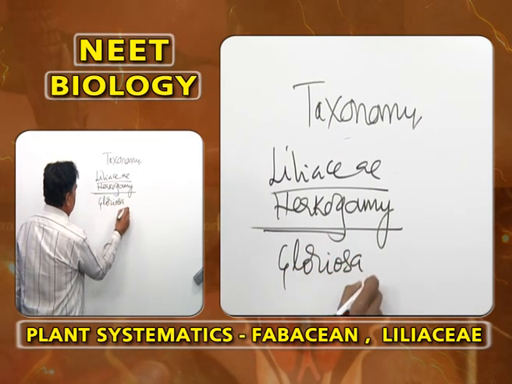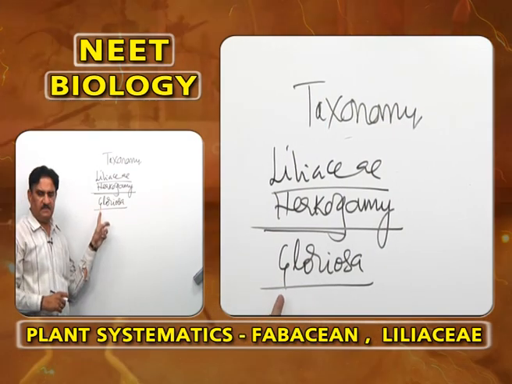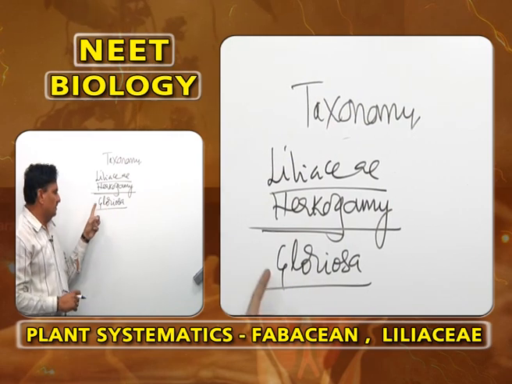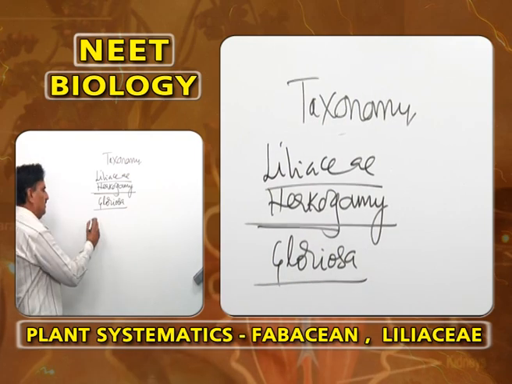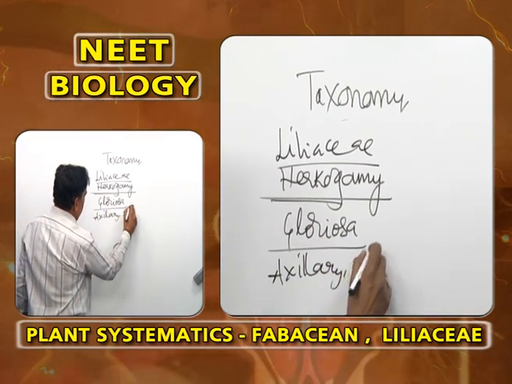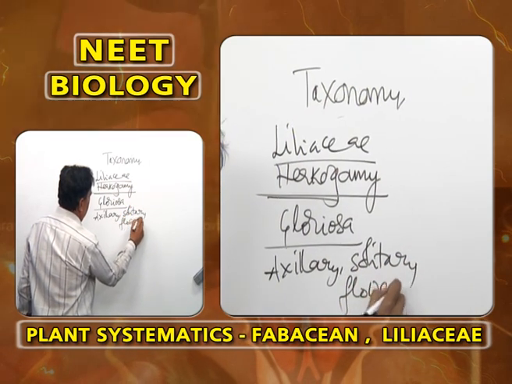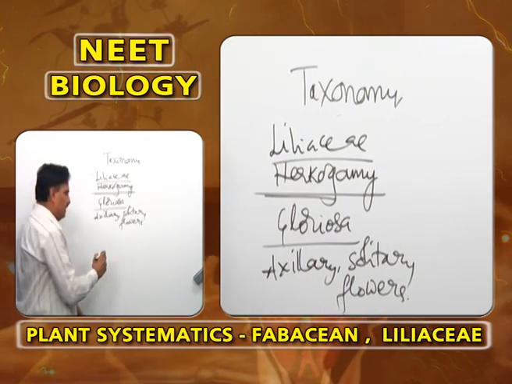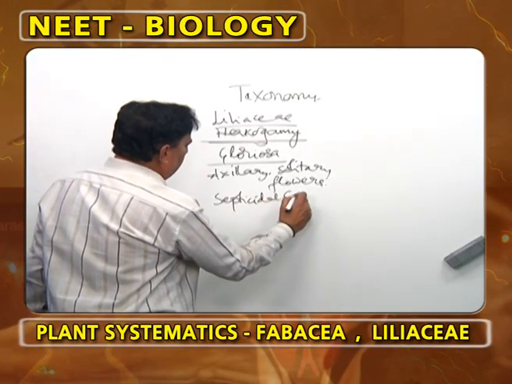So self-pollination is prevented, and cross-pollination occurs due to the arrangement of androecium and gynoecium in different directions in Gloriosa. So in Gloriosa, hercogamy is found. Gloriosa shows axillary solitary flowers, and the fruit in Gloriosa is a septicidal capsule.